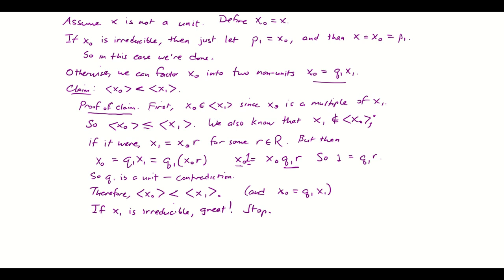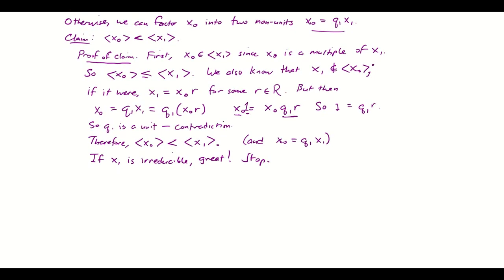that there is an irreducible factor somewhere in here, and then we will figure out how to rewrite the argument so that x naught is entirely a product of irreducibles. At this point, I'll be happy if I can just find one irreducible anywhere in here. Okay. So if x1 is not irreducible,